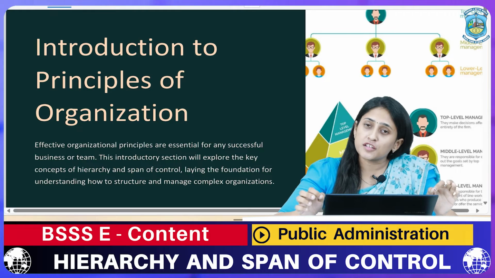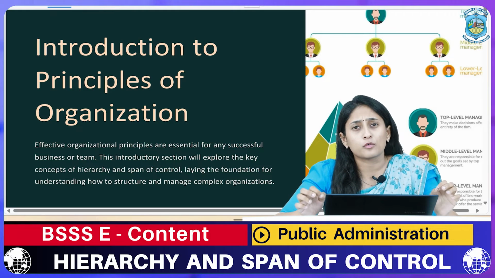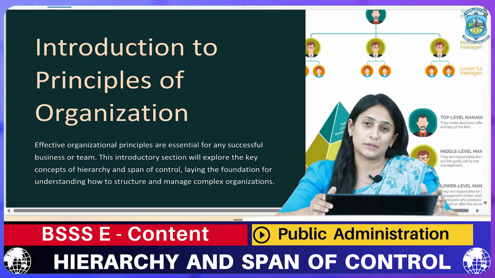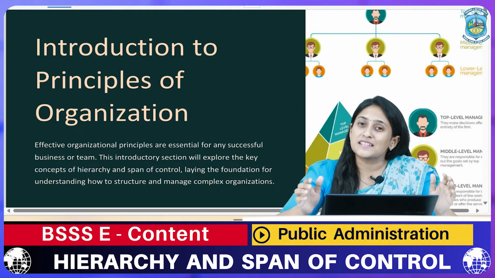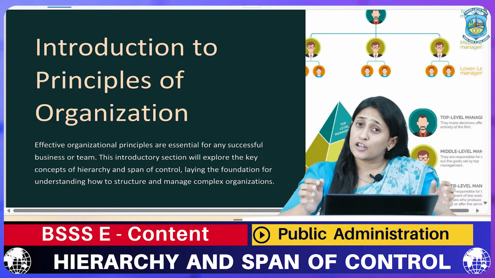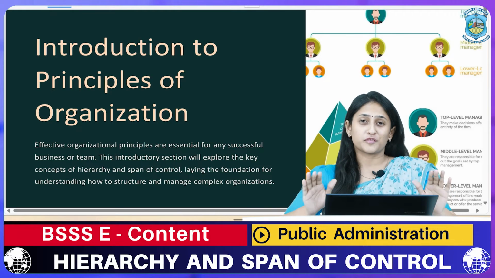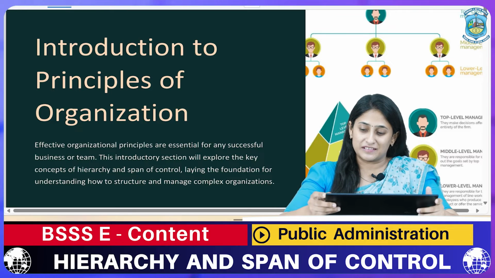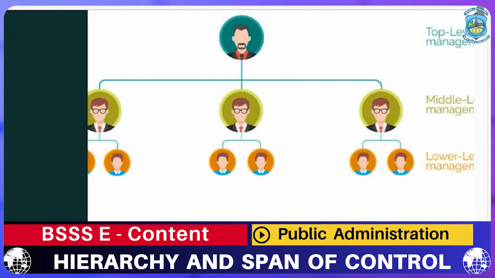For any organization to run effectively and efficiently, one of the basic things they require is the foundation of rules and regulation, because no organization can survive without these principles of organization. They are quite essential for any organization to run very smoothly and efficiently. In this image, we will see that there are three levels of management, where we can see one top level management, a middle level management and a lower level management.